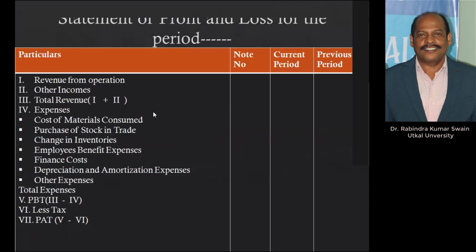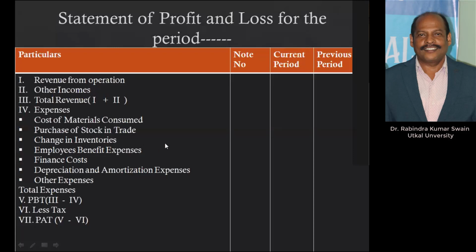Gross profit will be calculated like this: cost of raw material consumed plus purchase of stock in trade plus change in inventory, provided if opening stock is more it is added, if closing stock is more, then it is deducted. Plus some direct expenses where they are included.